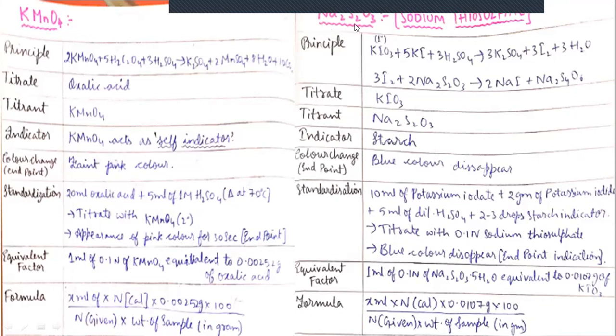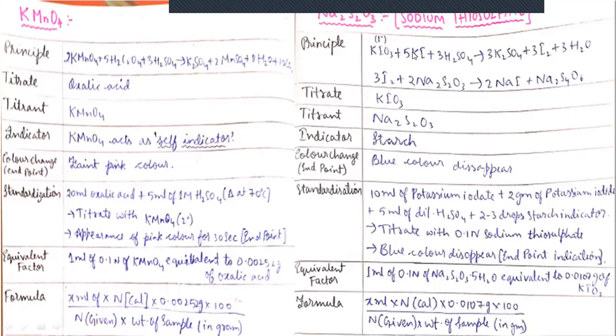And the final compound is sodium thiosulfate, Na2S2O3. Here Na2S2O3 is a secondary standard solution which is taken in the burette as titrant, and which will be titrated against a primary standard solution, that is potassium iodate, which is taken in the conical flask.